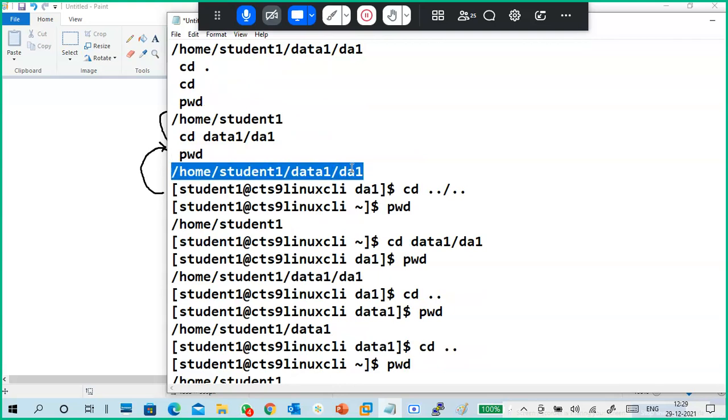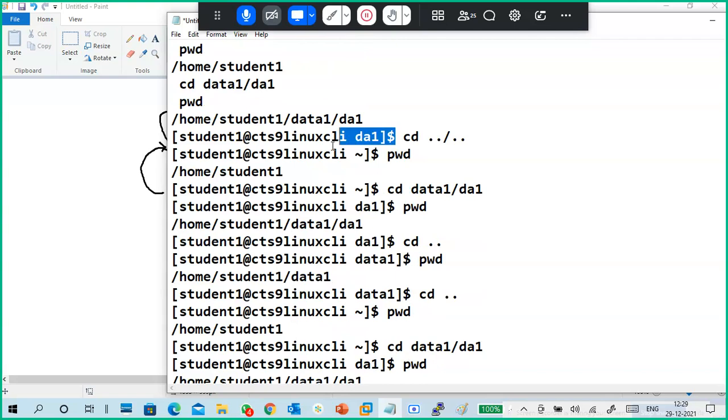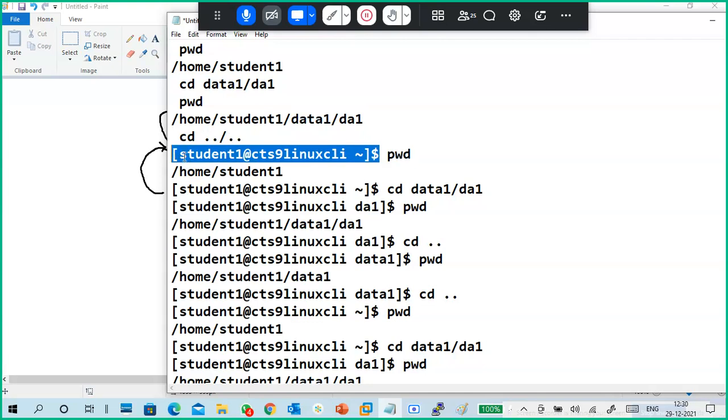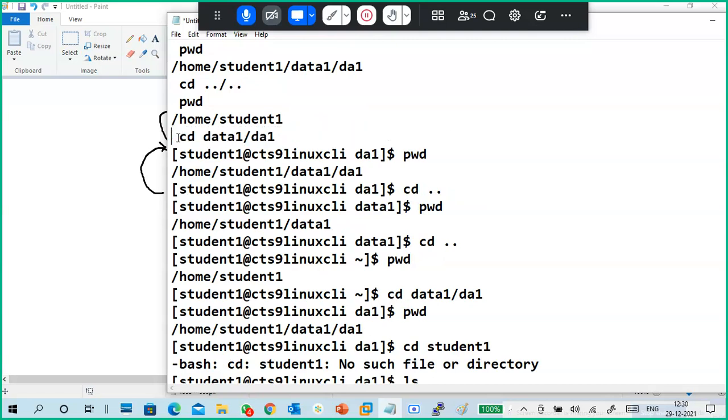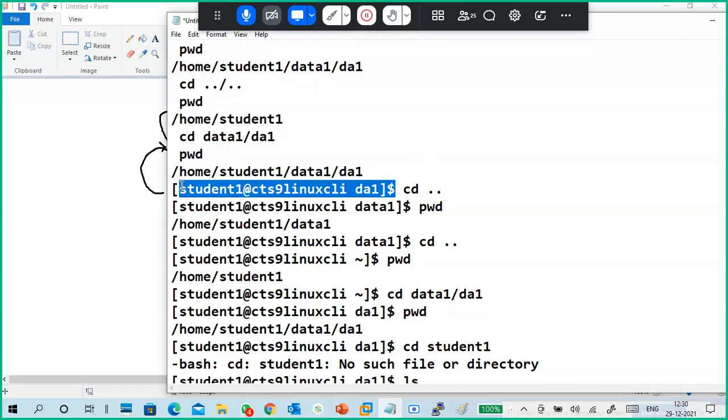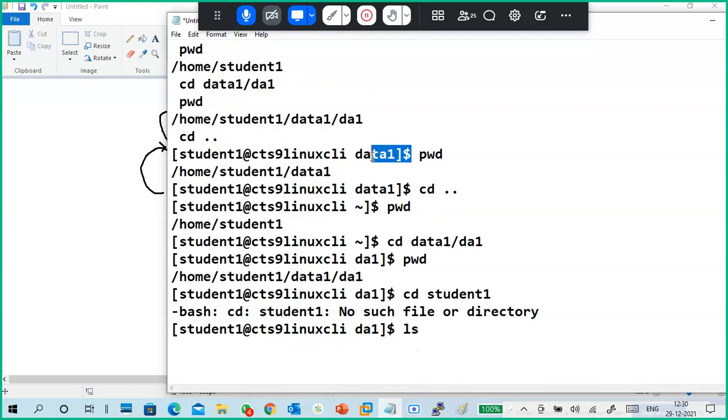Next, see, when I verified, I went to da1. Now again, the question is, I'm in da1. I want to go back to student one, so I have to take two steps back. In a single line, also I can do it like dot dot slash dot dot. Next, this is pwd. So verify whether you went there or not. Again, check this. I went there by a single line only instead of typing two times, and verified.